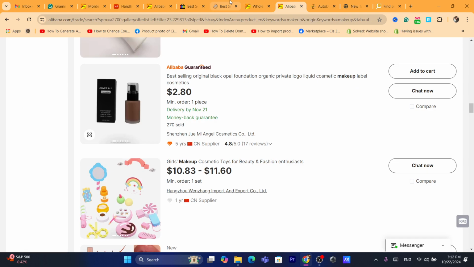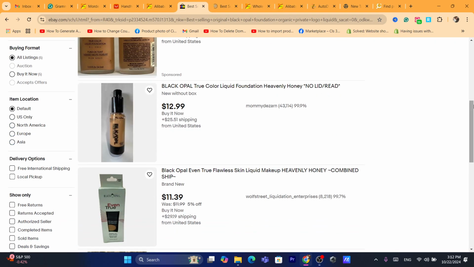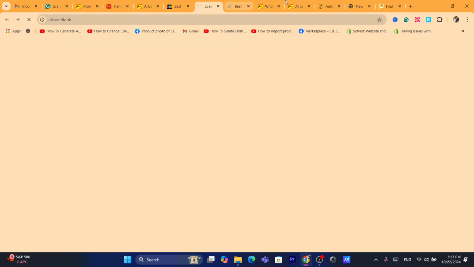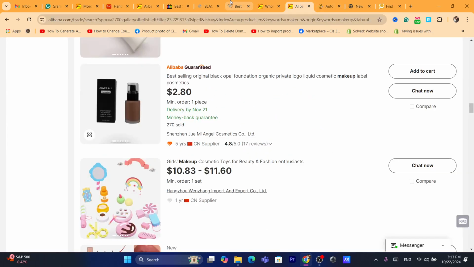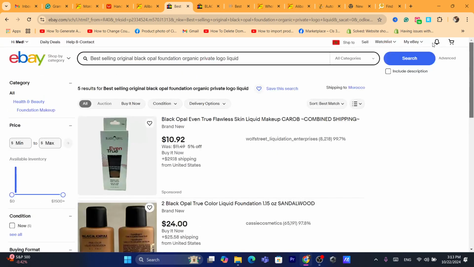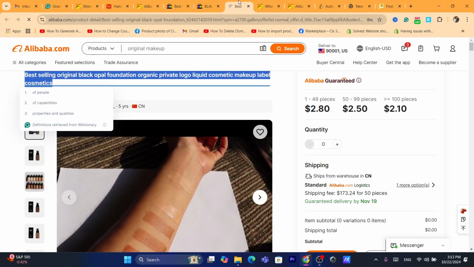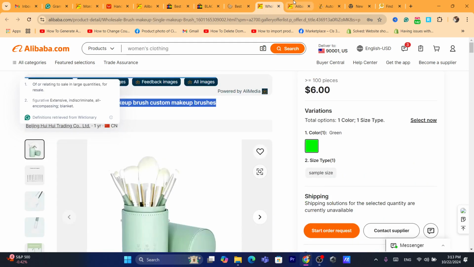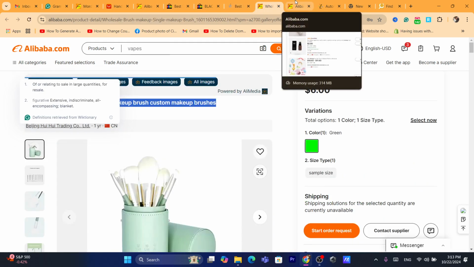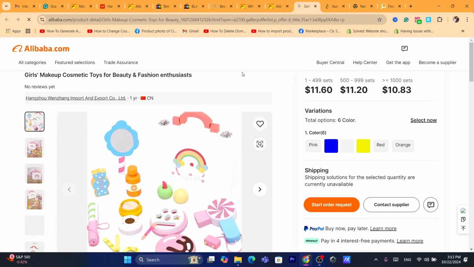Okay, so this one seems like it's the same, but it's like a different box. This one, as you can see, it's the same. No, it's not. So yeah, that's exactly, guys, what you need to do. I know this is going to take a lot of time. It takes me time, guys. Sometimes I get lucky, sometimes I don't, but you get the idea. That's exactly how you can search for products.